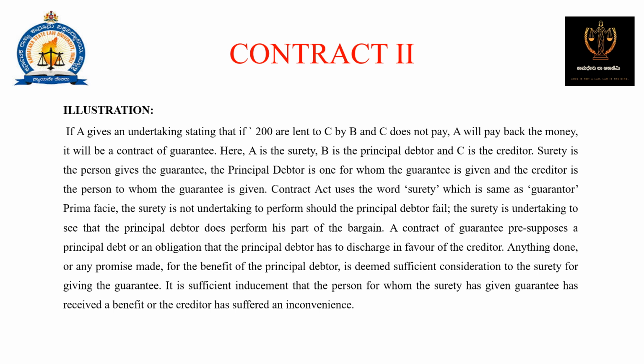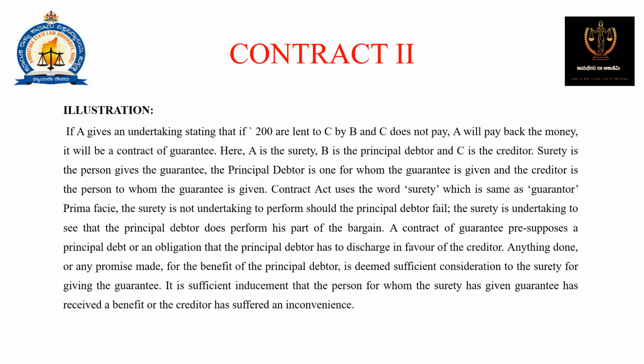Illustration. If A gives an undertaking stating that if 200 are lent to C by B and C does not pay, A will pay back the money, it will be a contract of guarantee. Here A is the surety, C is the principal debtor, and B is the creditor. Surety is the person who gives the guarantee, principal debtor is the one for whom the guarantee is given, and the creditor is the person to whom the guarantee is given.